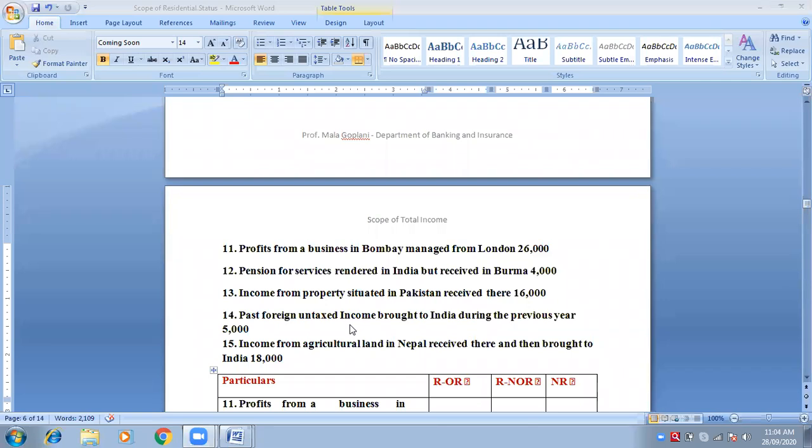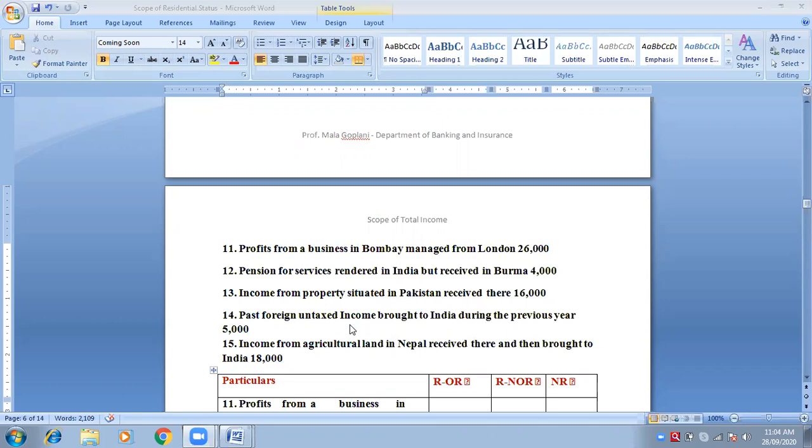So you see, there are two methods to write down this fourth point. First, you can write in the table itself, stating that past untaxed profit brought to India is taxable nowhere: nil, nil, nil. All the three categories you will show nil. And below that, you write a bracket stating that because this is case number 7, therefore it is not taxable to any category.